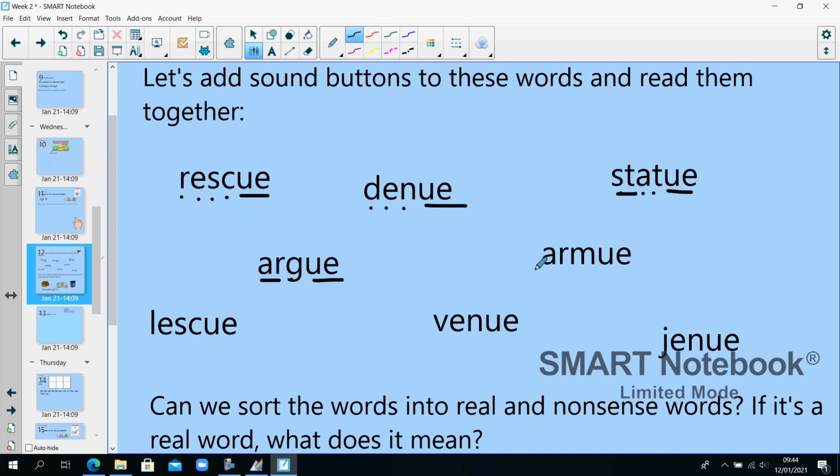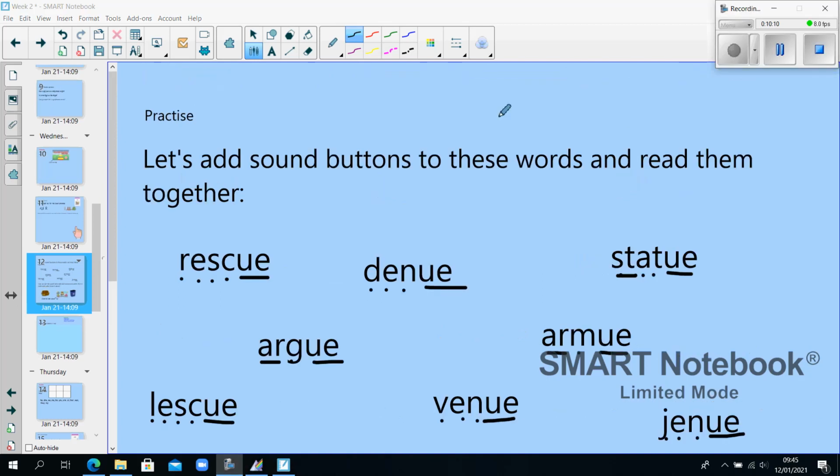Argue, argue. A-R-M-U, armu. L-E-S-C-U, lescue. V-E-N-U, venue. G-E-N-U, genu. Sorry, I've realised I've made a mistake there. Statue, it is two phonemes, st-at-u, but it's a blend, isn't it?